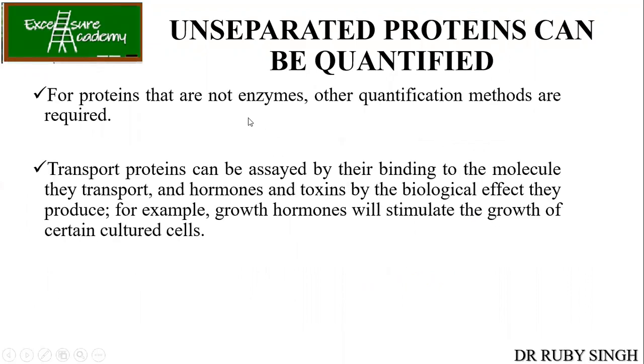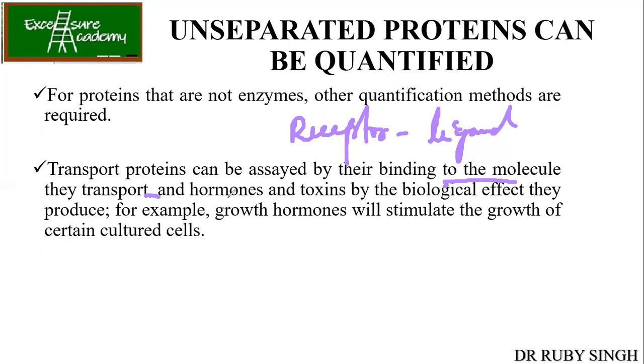Now for proteins that are not enzymes, other quantification methods are required. For example, if it is not an enzyme, then at least it should have receptor ligand binding affinity. Transport proteins can be assayed by their binding to the molecule they transport, or hormones too, they bind to their hormonal receptor.